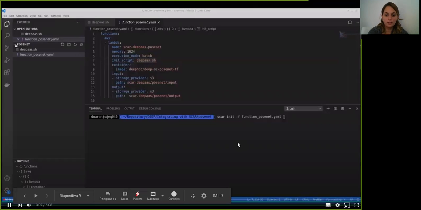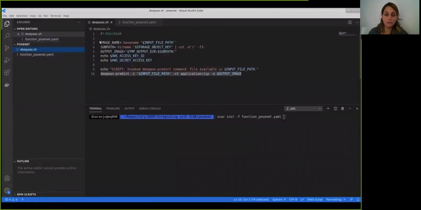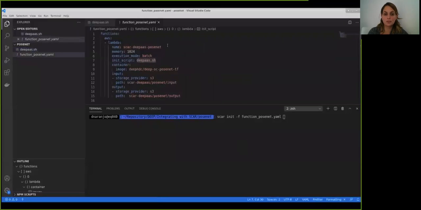I will first comment on the administration part for the example of the body pose detection model. For the creation of the function through the SCAR client, 2 files are necessary. One is the script to be executed with the function, in this case, deepaas.sh, and the other is the definition of the function, where it's necessary to specify the name of the function and the execution mode, in this case Batch, because the image doesn't meet the limitations of AWS Lambda like I mentioned before.